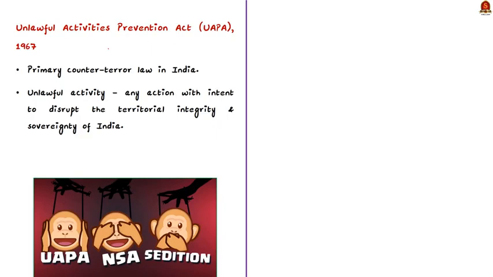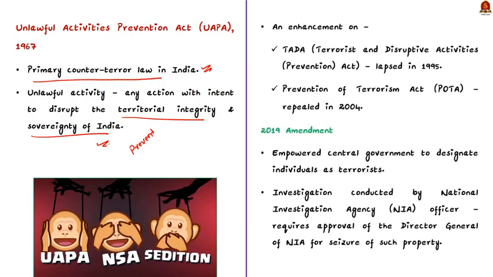See, the Unlawful Activities Prevention Act 1967 is the primary counter-terror law in India. Yes, the act gives special procedures to handle terrorist activities. And this act aims at effective prevention of unlawful activities and associations in India. Here unlawful activities refers to any action taken by an individual or an association intended to disrupt the territorial integrity and sovereignty of India.